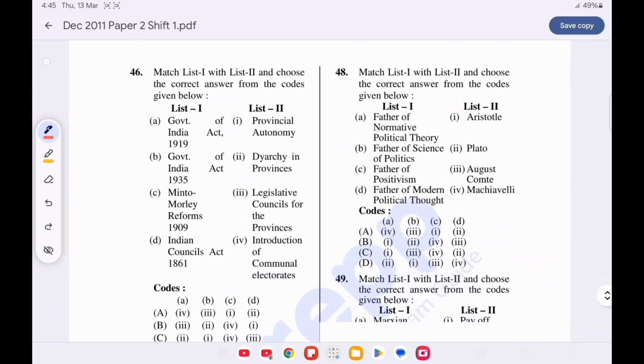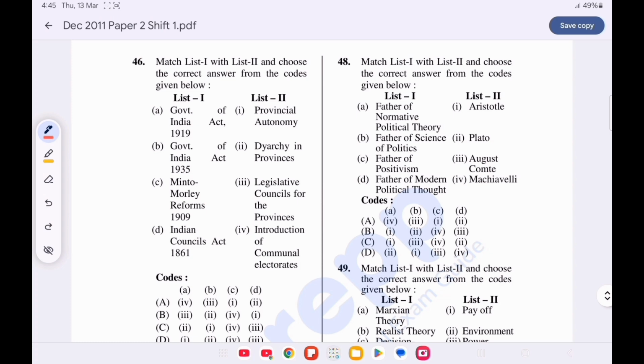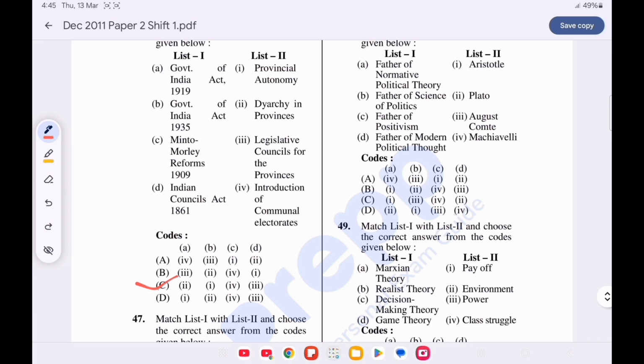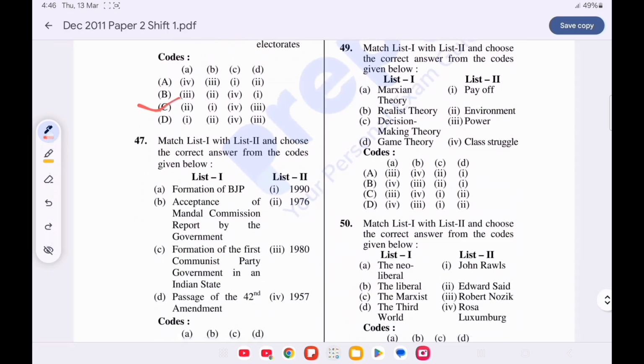Question number 46. Match list 1 with list 2 and choose the correct option from the codes given below. Option C is correct. Government of India Act of 1919 gave diarchy to the provinces. Government of India Act of 1935 gave provincial autonomy. Morley-Minto Reform of 1909 introduced the communal electorate, and Indian Councils Act of 1861 gave the legislative councils for the provinces.